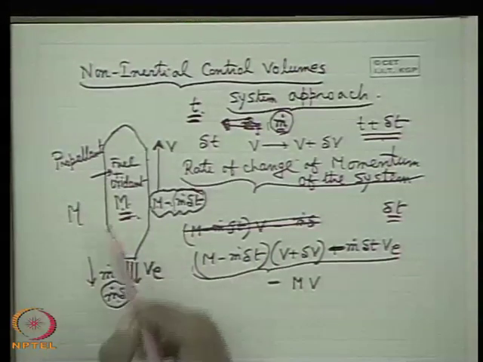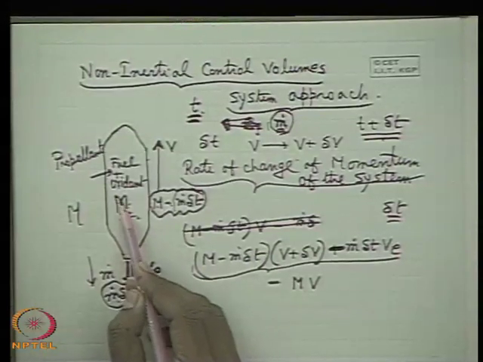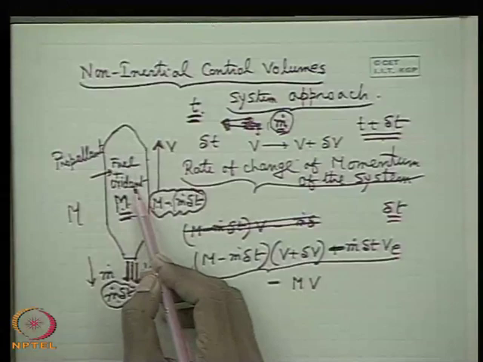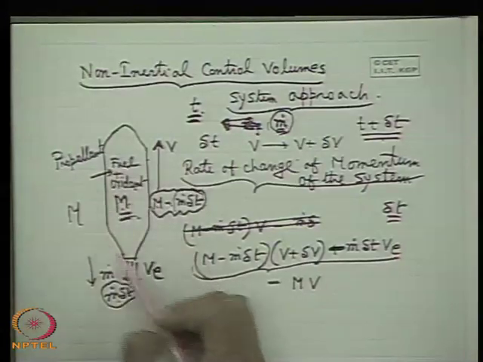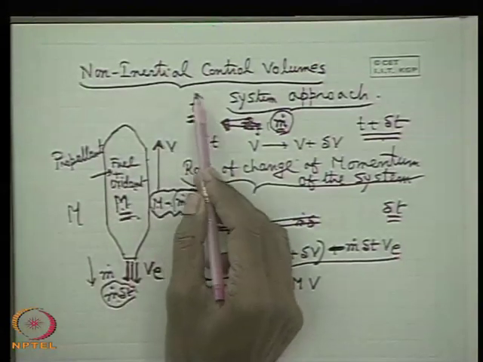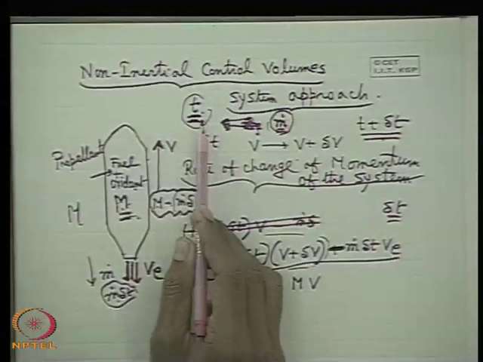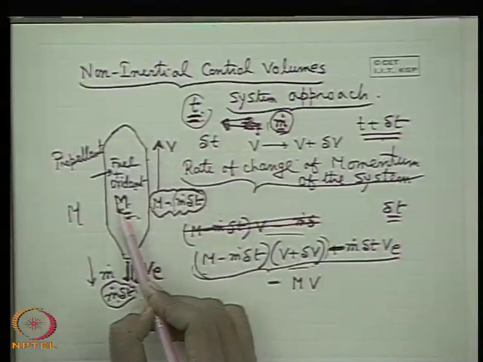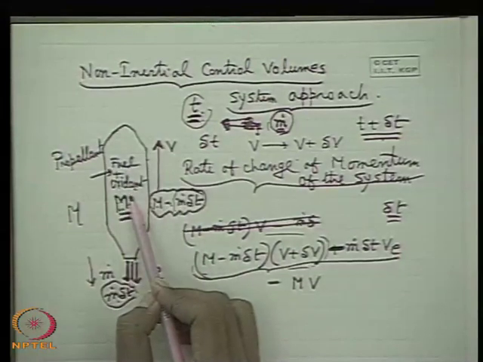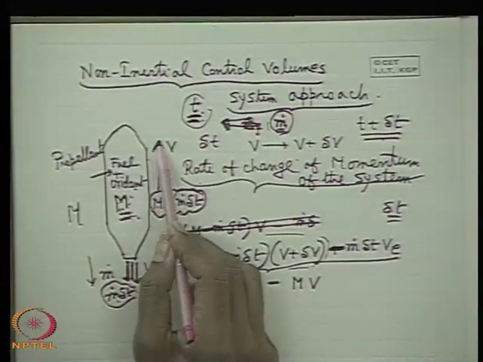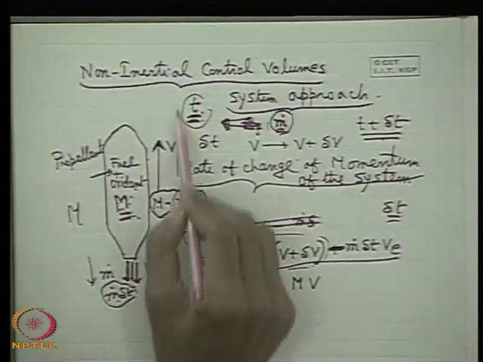So, what is the system? That is the mass m of fuel and oxidant plus the rocket at time t. Initially the system was mass m of the rocket plus fuel and oxidant moving with velocity v in this direction. This direction I take as the positive direction.